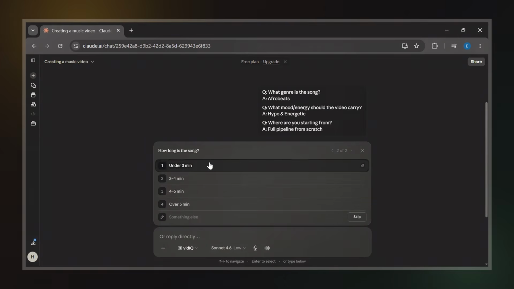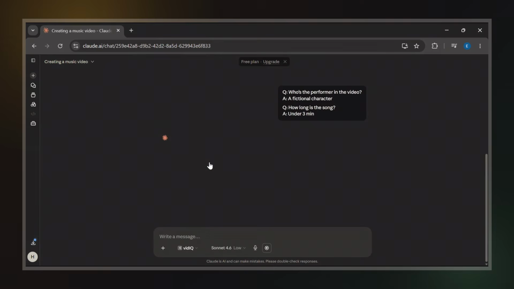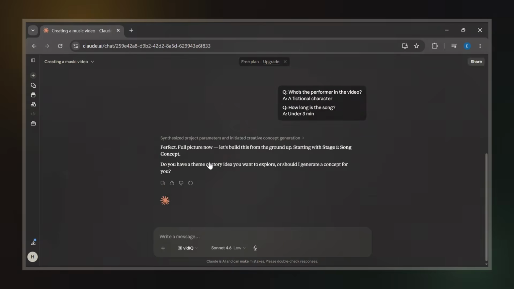Next, Claude asks for the song duration. I want a shorter track, so I'm selecting under 3 minutes. After that, it asks whether I already have a theme or story idea.